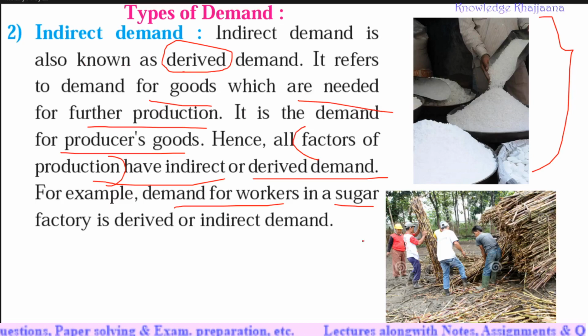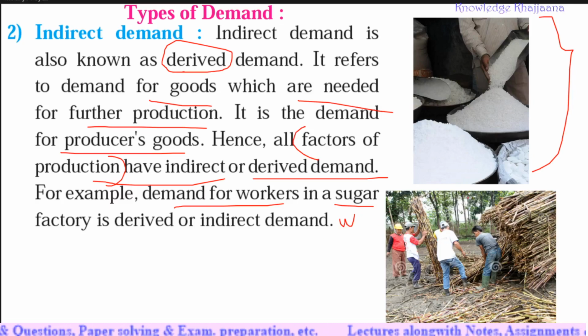See, why is it called the factors of production? Which are the factors of production? See, there are four factors of production. Which are the four factors of production? Land, labor, capital, and human being, that is entrepreneur. Now, in this example, the factor of production is workers, that is labor. See, what was the direct demand? Direct demand was for sugar. And for satisfying the direct demand of sugar in the market these days, what was done?